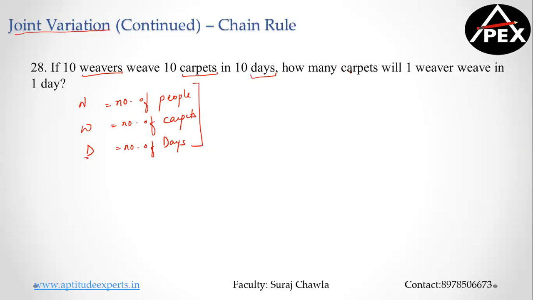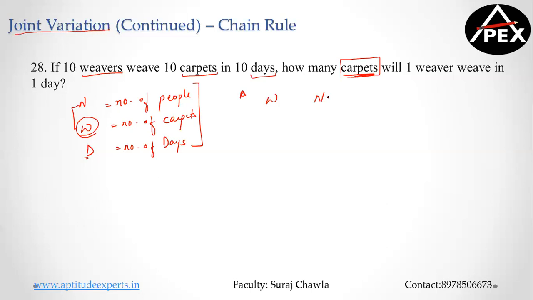Okay. Now tell me one thing. What is the question asking you? How many carpets, right? If the question is asking you how many carpets, make number of carpets as a subject. Clear? Now let's try to understand how do you solve them. The more the number of people, just link up with these two. Work and number of people. Tell me, the more the number of people, will the work be more or will the work be less, irrespective of number of days?